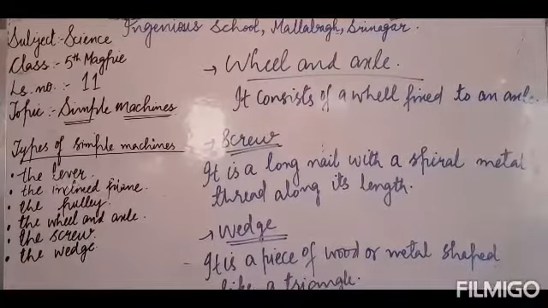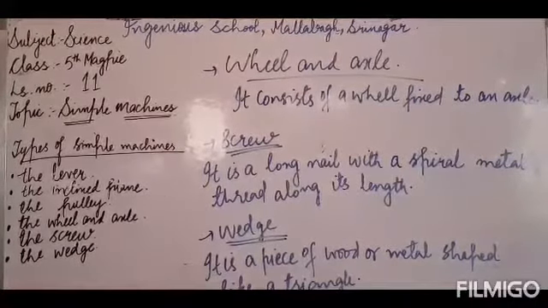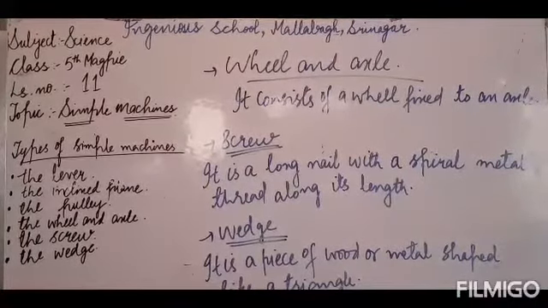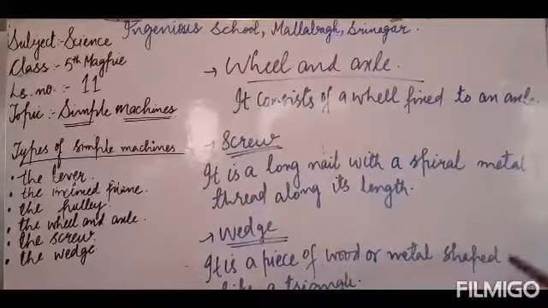An axe is an example of a wedge. A knife is also an example of a wedge. An axe, as you know, is used to chop wood. So dear kids, it was all about simple machines. Hope you have understood it well.